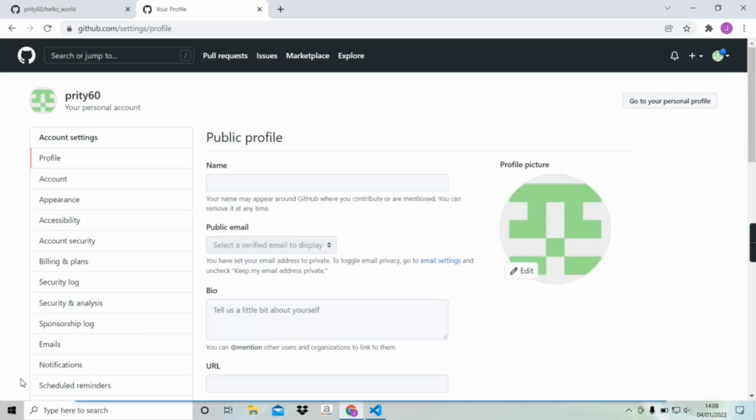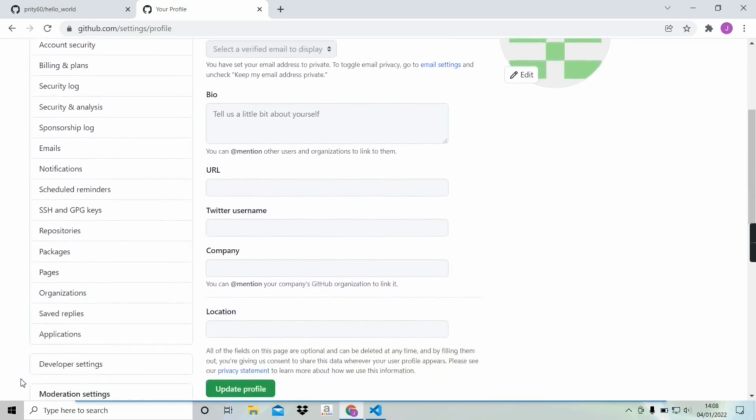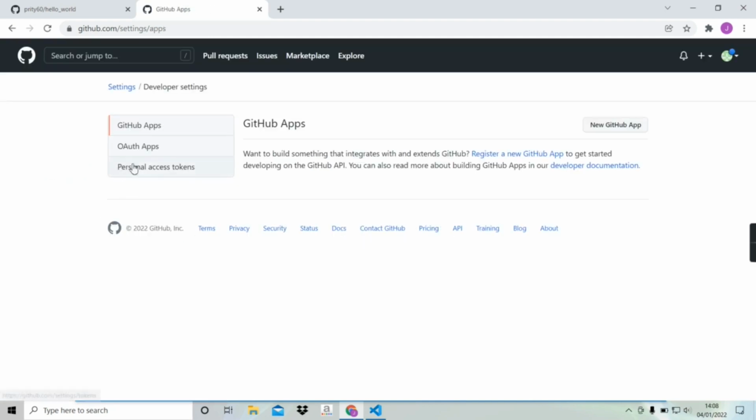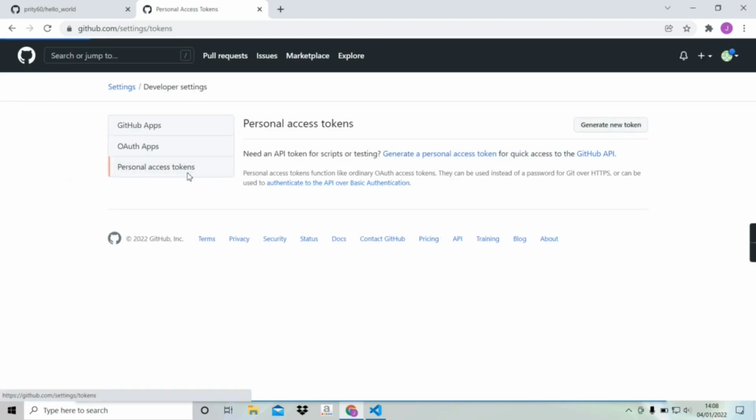After coming to the window, scroll down a little bit. From here, go to developer settings. Here click on personal access token. Now we can see generate new token. Let's go ahead and click on this button.